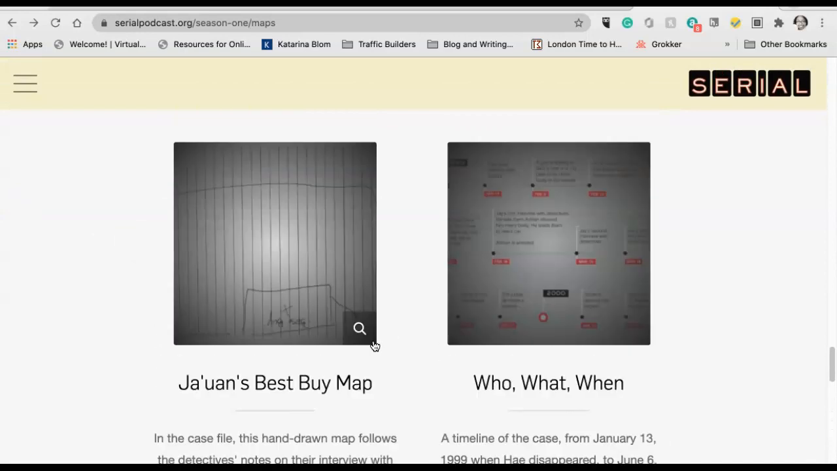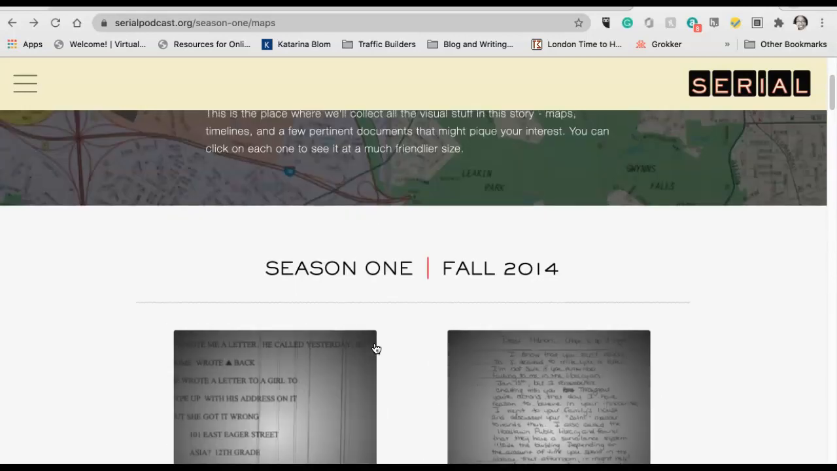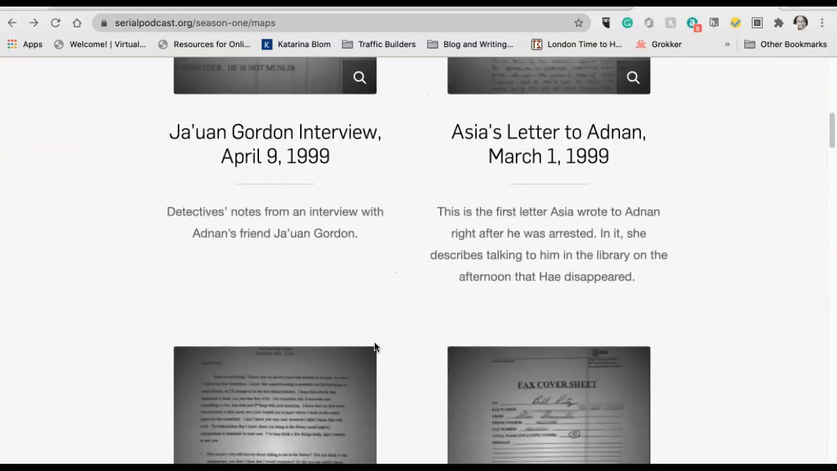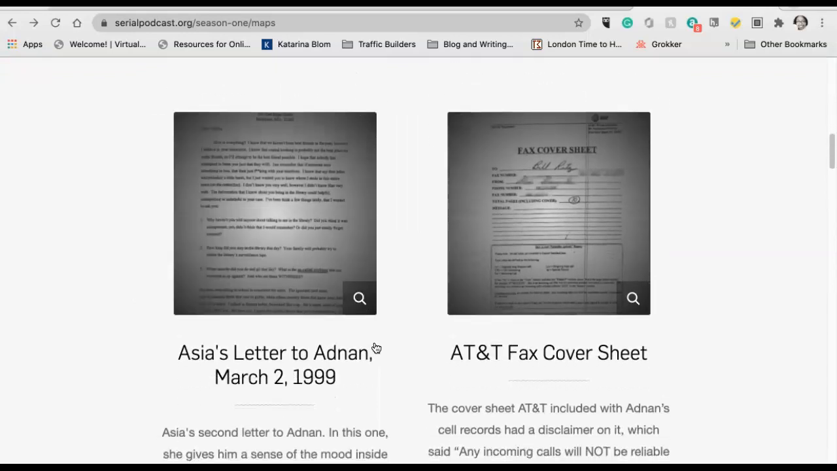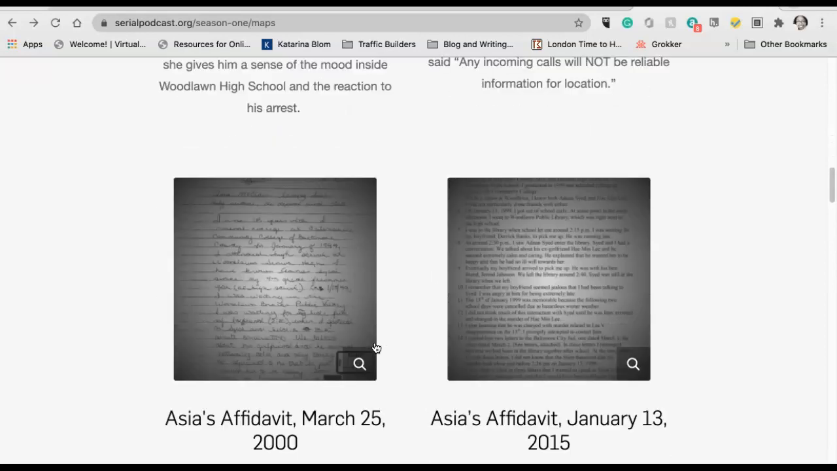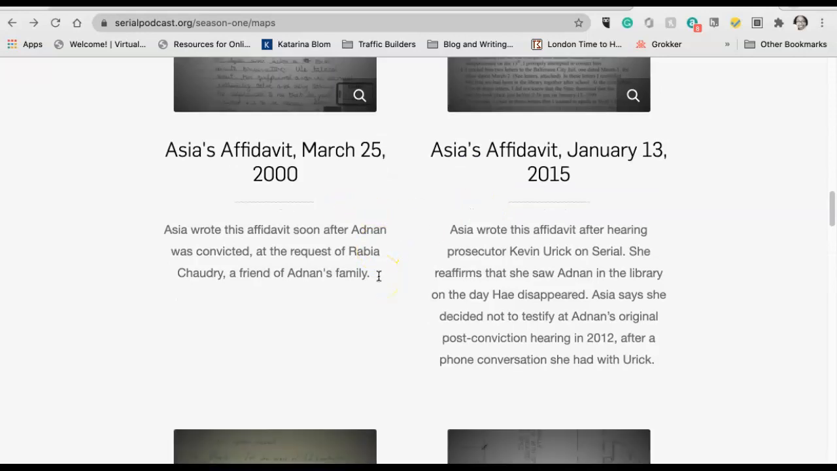And so you do have a lot of great information here. Please don't discount this. While all of this or most of this is mentioned in the podcast, you may want to actually read Asia's letter to Adnan. She wrote a couple of letters to Adnan. She wrote a couple of affidavits. So this is in 2000 when the thing happened, or closer to when the thing happened, and this is 2015, after the podcast. So are there any changes here? I don't know. It's something you're going to have to listen to.